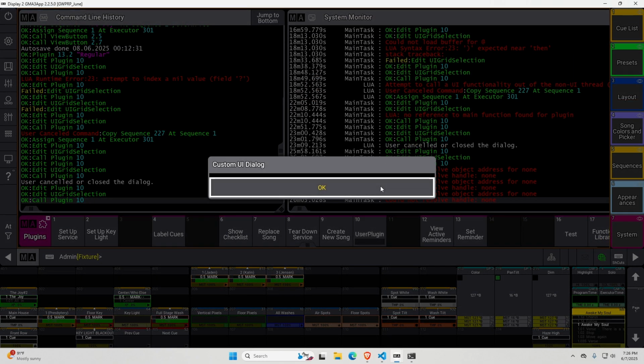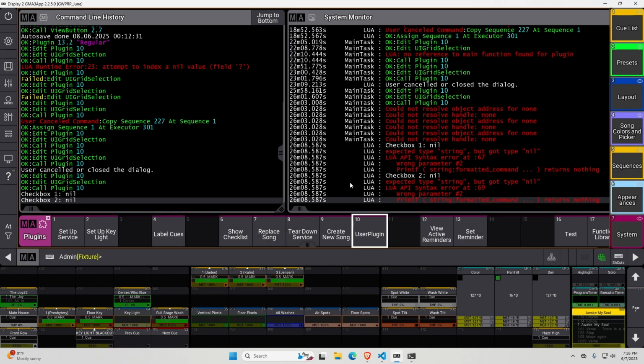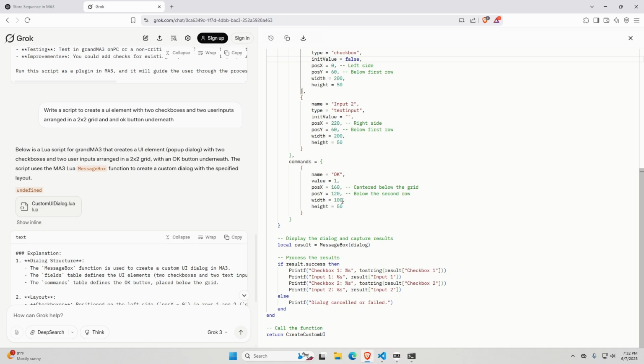Oops, it did not work. We got a button, at least it did get the commands part right. It's saying it can't resolve the object addresses. It's looking for incorrect value types. When it comes to printing these, it's not having any results because there were no checkboxes to begin with to provide results.